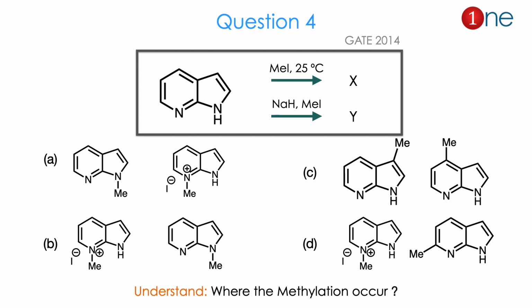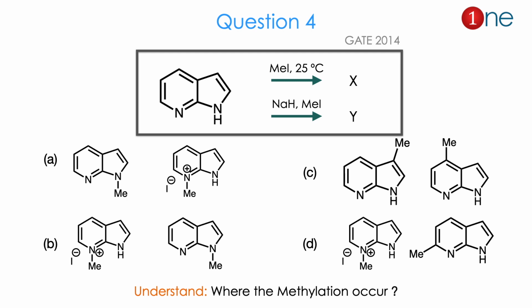Then question number 4. In the starting material you have two heterocyclic systems fused together. One is kind of pyridine, another is a 5-member nitrogen ring, kind of indole. Both are aromatic. The whole system is aromatic. There you are using two different reagents, and they ask you to find the product. First one you are using methyl iodide and heating. Second one you are using sodium hydride and methyl iodide.